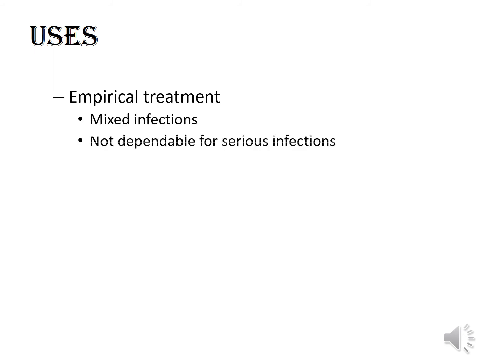This type of administration of antibiotic is known as empirical use of antibiotics. So when we are not sure which bacteria is responsible and we want to give coverage for the most possible cause of bacteria at that site, in such cases tetracyclines can be used, like they can be used in possible mixed infections, but they are not dependable for serious and life-threatening infections.